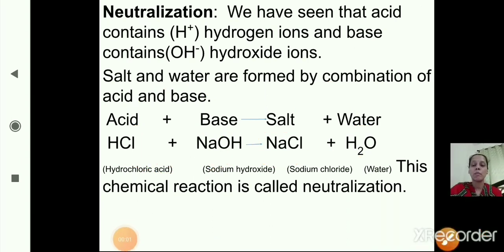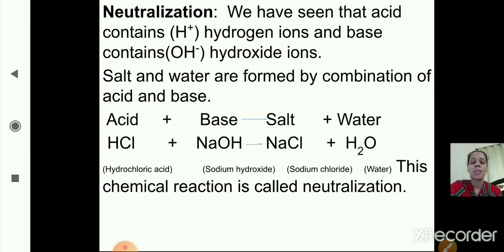So we will revise once again what we have learned today. We have seen the properties of bases or the alkalis. The first property is alkalis are bitter to taste. Now the second property, alkalis are slippery to touch. Third, the main constituent of base or alkali is the hydroxide ion, OH minus ion. And the last property, metal oxides are generally basic in nature. So these are the four properties of bases or the alkalis.